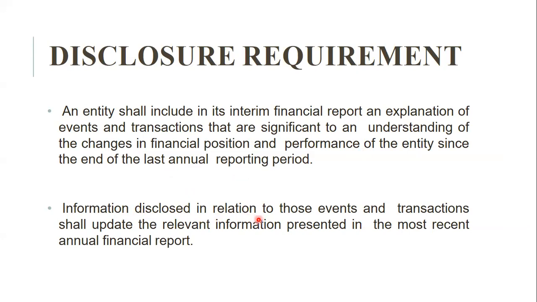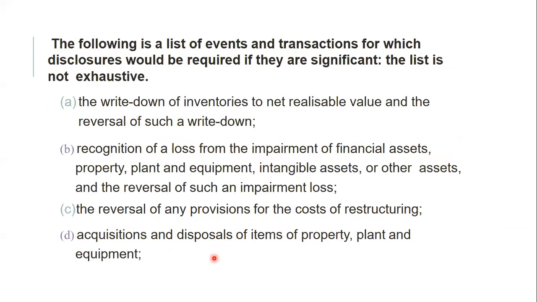Information disclosed in relation to those events and transactions shall update the relevant information presented in the most recent annual financial report. Then the following is the list of events and transactions for which the disclosure would be required if they are significant. The list is not exhaustive. The write down of inventory, it is the same list as before. The write down of the inventory to net realizable value and the reversal of such write down.